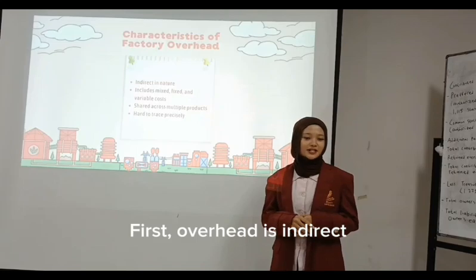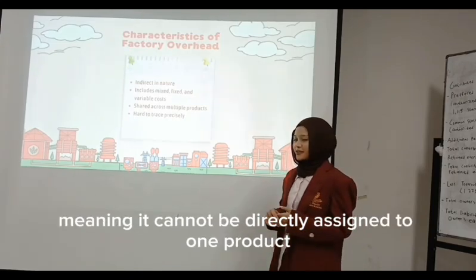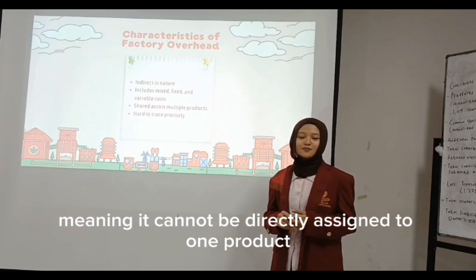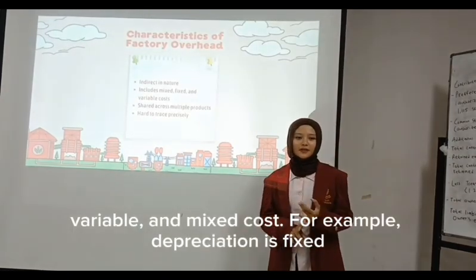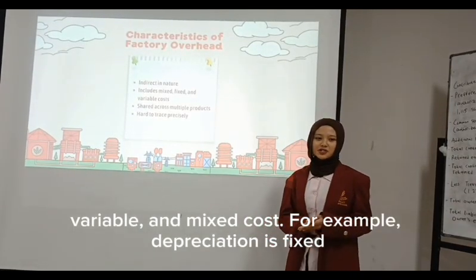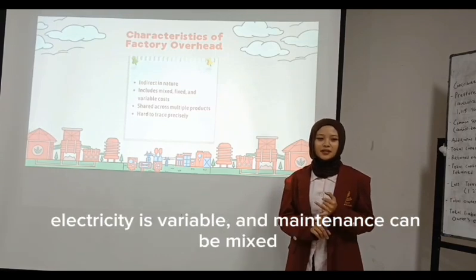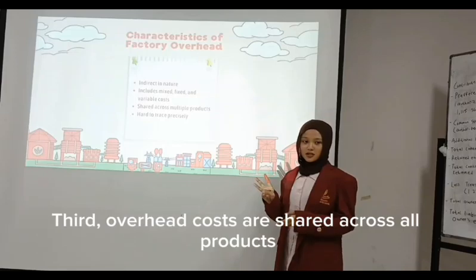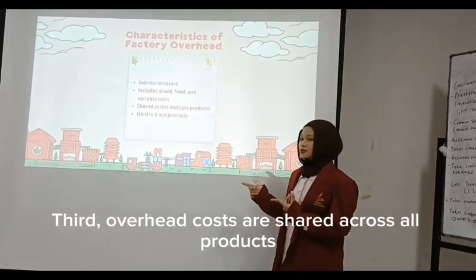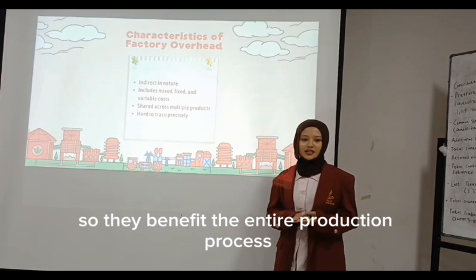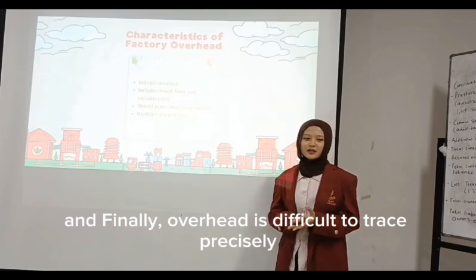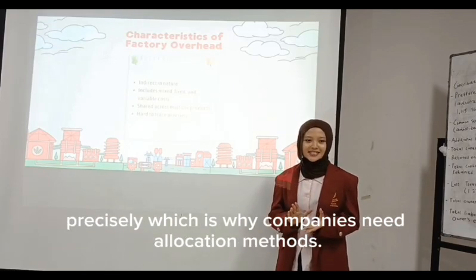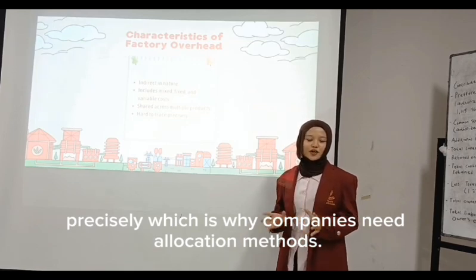First, overhead is indirect, meaning it cannot be directly assigned to one product. Second, overhead includes fixed, variable, and mixed costs. For example, depreciation is fixed, electricity is variable, and maintenance can be mixed. Third, overhead costs are shared across all products, so they benefit the entire production process. And finally, overhead is difficult to trace precisely, which is why companies need allocation methods.